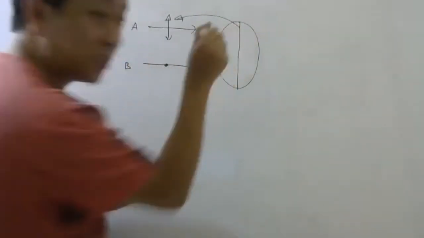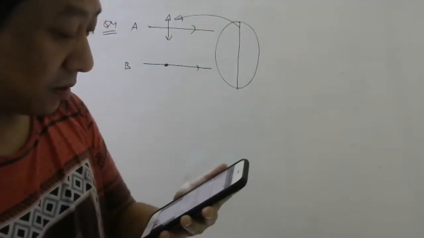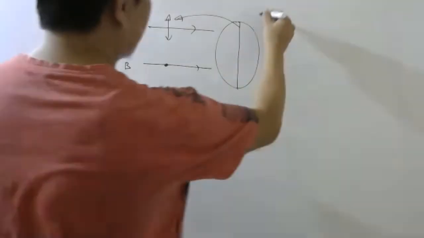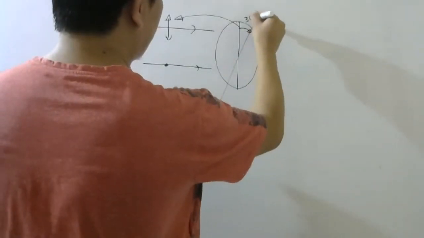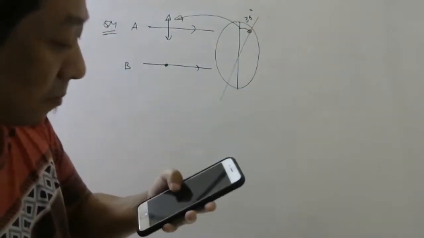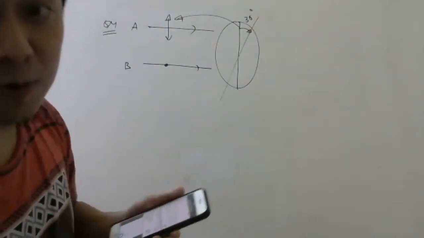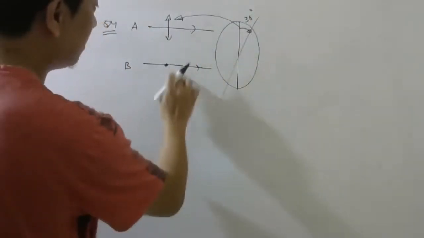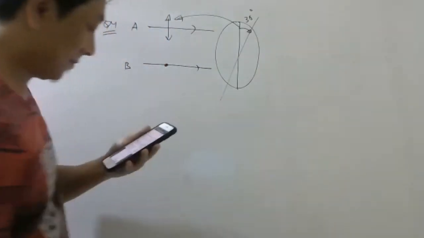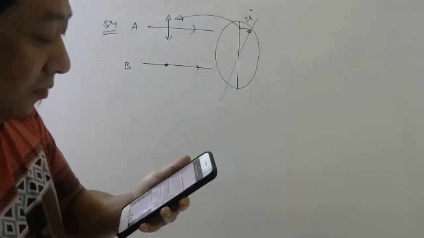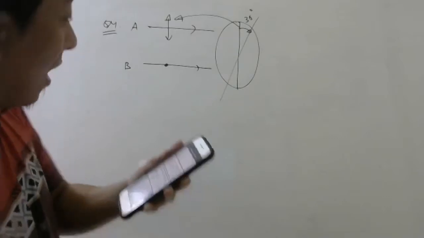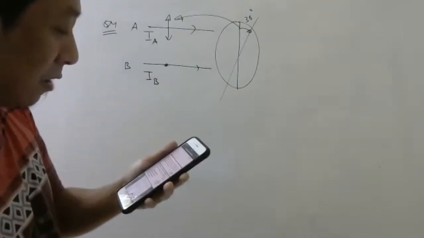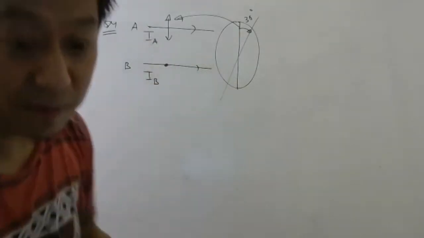So from this position they are saying a rotation of 30 degree makes the two beams equally bright. So once you rotate this by 30 degree, the two beams are equally bright here. If the initial intensities are IA and IB, then what is the ratio IA and IB, they are asking.